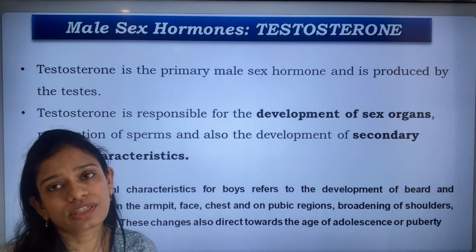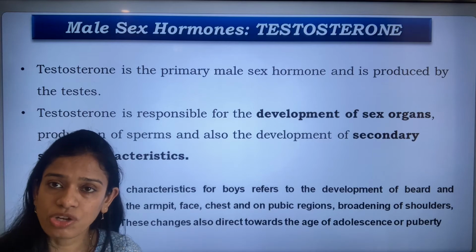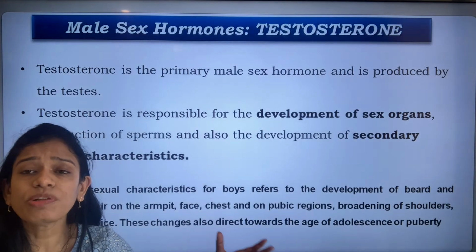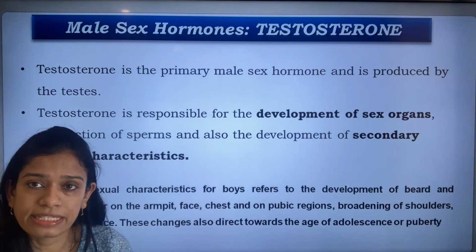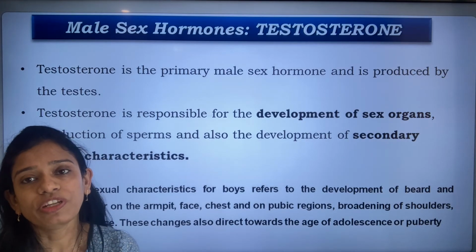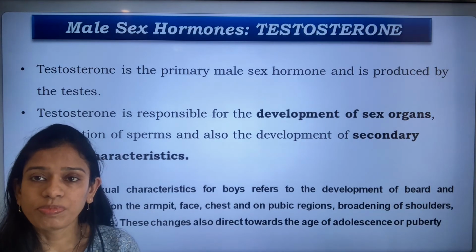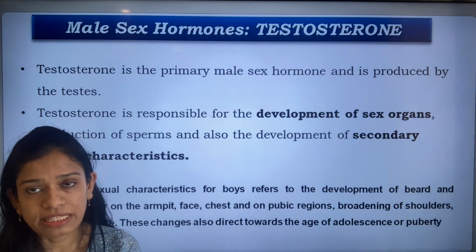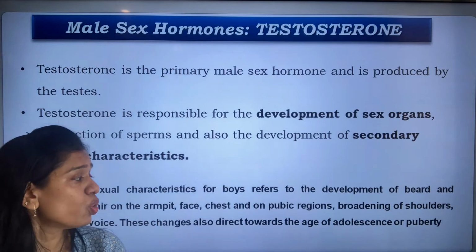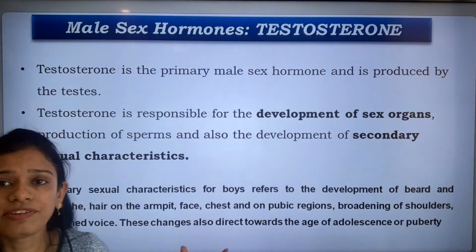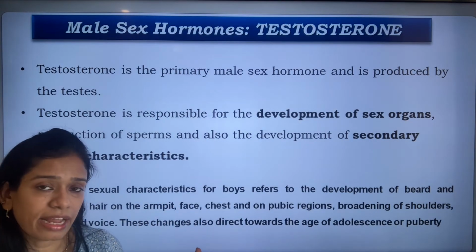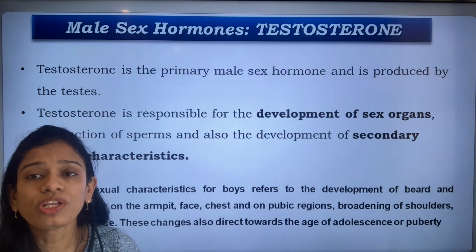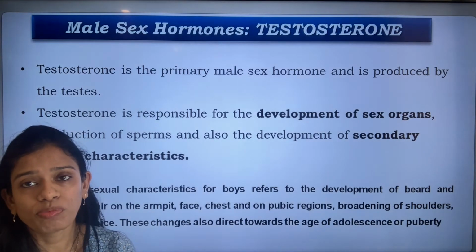All these are changes of adolescence, on entering puberty. We will discuss this in more detail when we learn the chapter Entering into Adolescence, another chapter from the NCERT Biology. So as of now, these are the characteristics which get developed in the male due to the production of the hormone testosterone.